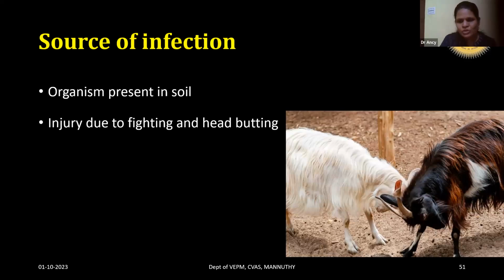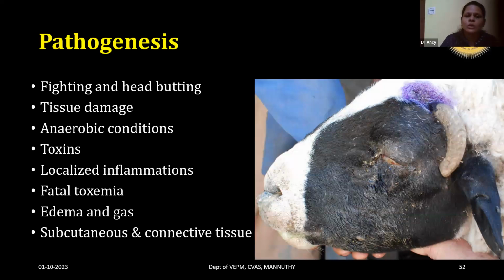So there will be chances of injury. So the spores of these organisms that are present in the soil can easily enter. That's why it is mostly seen in bucks. So during any fighting or headbutting, it favors the introduction of spores and that will result in a condition called big head disease. So whenever there is tissue damage, there is possibility of creation of an anaerobic environment, which helps in the proliferation of the organisms. So they will produce toxin. These toxins will cause severe localized inflammation as well as generalized fatal toxemia.